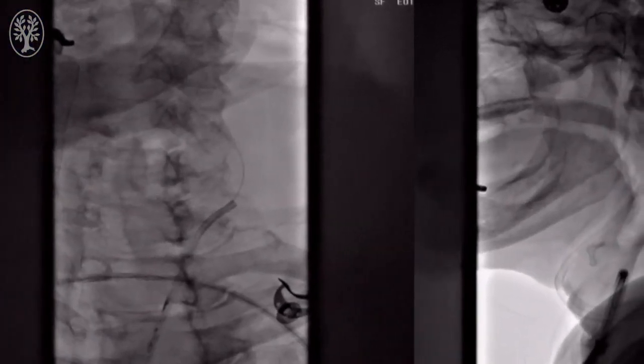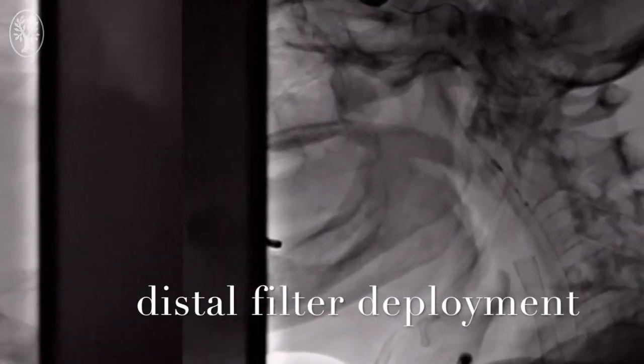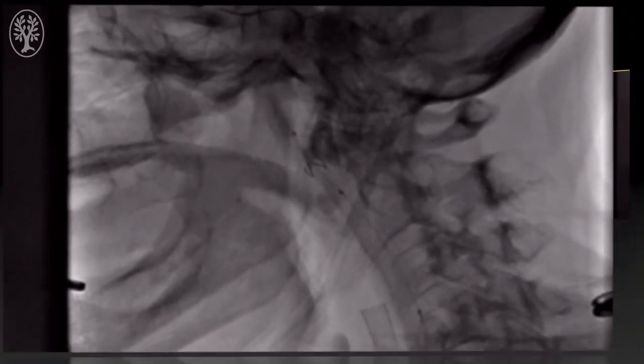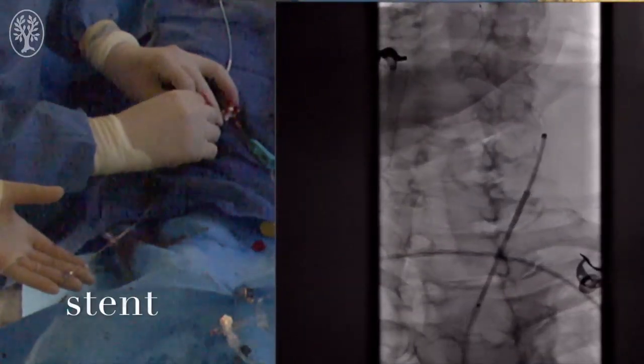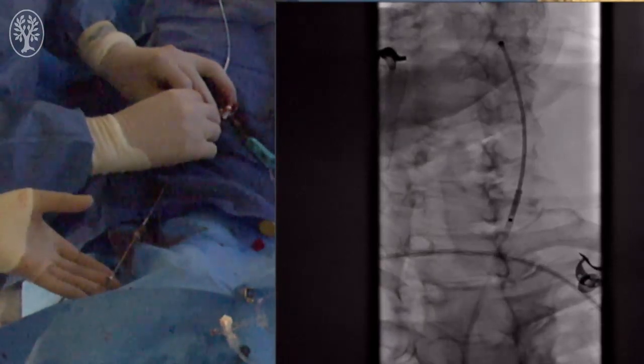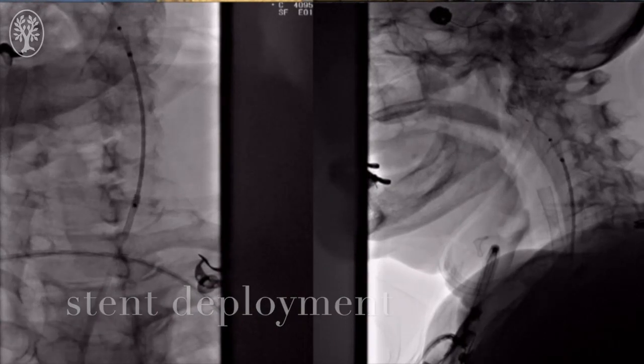Here you can see the filter being brought into play. We advance the filter through the lesion and deploy the filter in a safe landing zone in a relatively straight segment. Following that, we bring up a carotid stent, and here we can unsheath the stent again into normal vessel, spanning the stenosis, and again ending the stent in normal vessel.